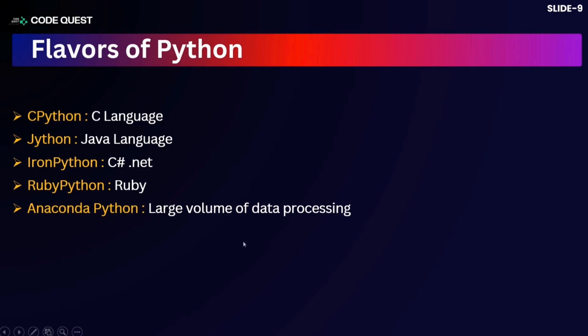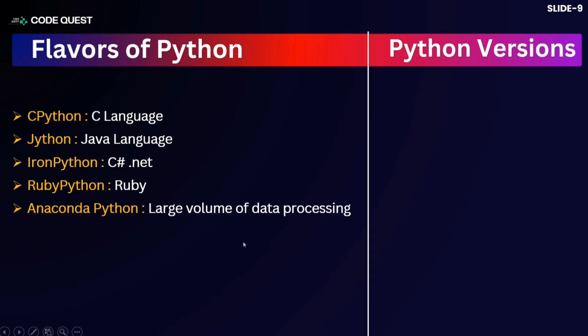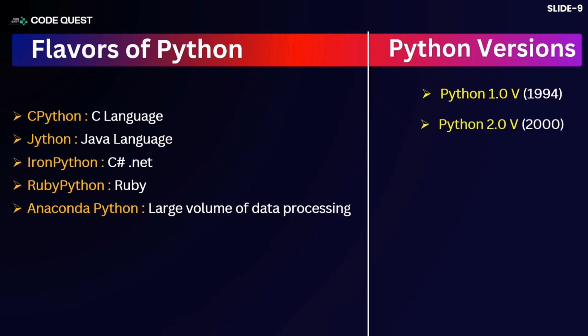Python is one of the main programming languages used for that. Coming to the various versions of Python, we have Python 1.0, which started in the year 1994. Python 2.0 started in the year 2000, and Python 3.0 started in 2008. And currently, the version of Python is Python 3.12.